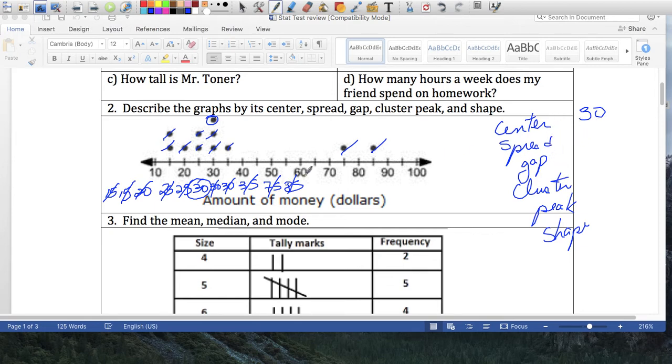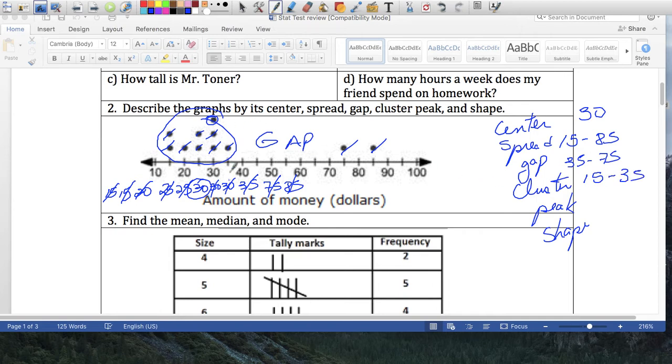The spread is not 10 to 100. The spread starts at 15, the lowest, and goes all the way to 85. The gap, there's a big gap right here. That space between 35 and 75 is your gap. Cluster, it seems like most of your data hangs out around here, so I'd say about 15 to maybe 35.